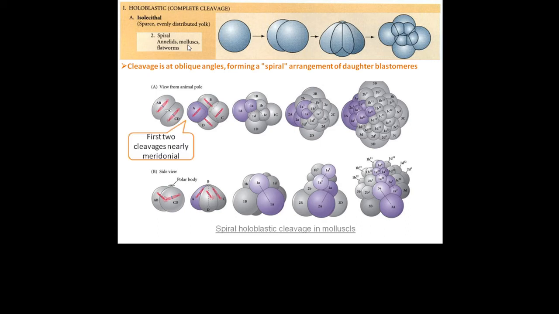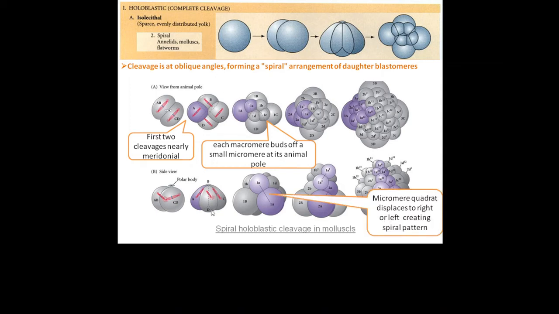The first cleavage is meridional. The second cleavage is also meridional. But from the third cleavage onward, each macromere buds off a small micromere at its animal pole.